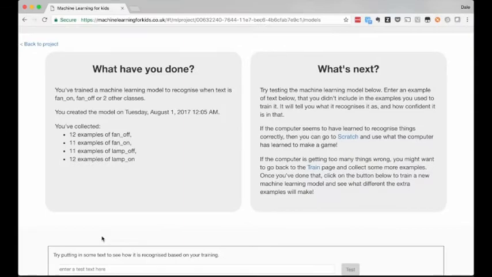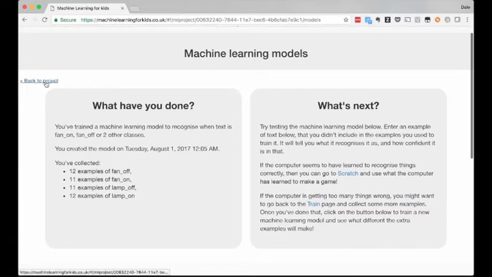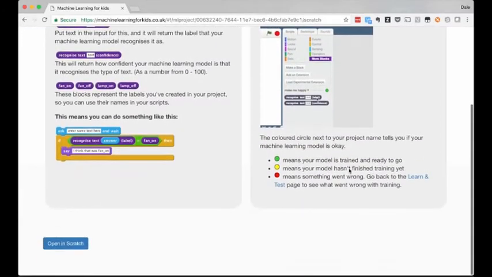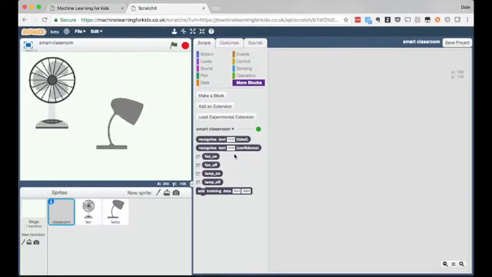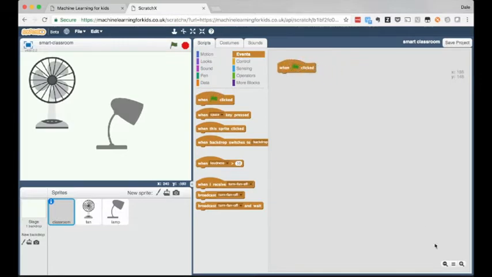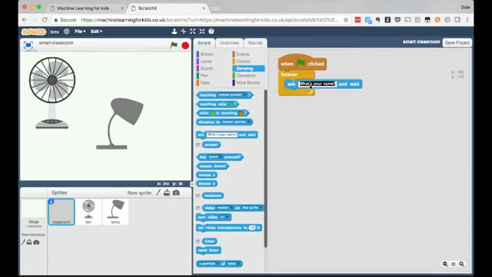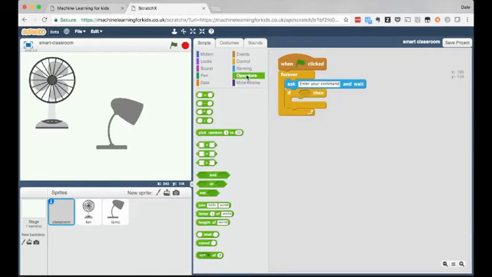And once this has finished training, I can go back to my virtual devices in Scratch. The documentation here explains that the palette of blocks in Scratch has again automatically been updated, with new blocks to represent the machine learning model that I've just created, and new blocks to represent the labels for each of those 4 buckets of training data that I set up. And I can use these to easily make my digital assistant.